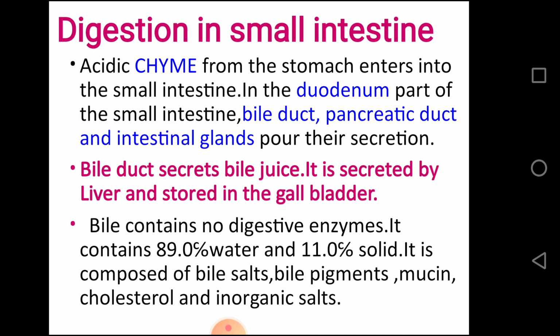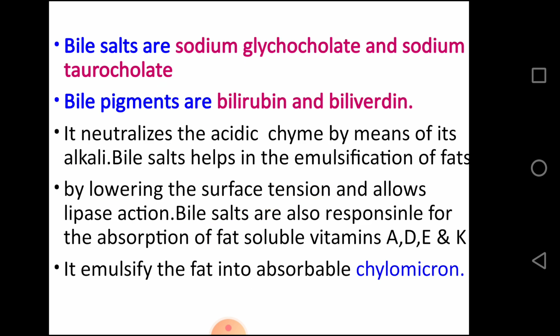It is composed of bile salt, bile pigments, mucin, cholesterol and inorganic salts. Bile salts are sodium glycocholate and sodium taurocholate. Bile pigments are bilirubin and biliverdin that impart color to our feces and urine.